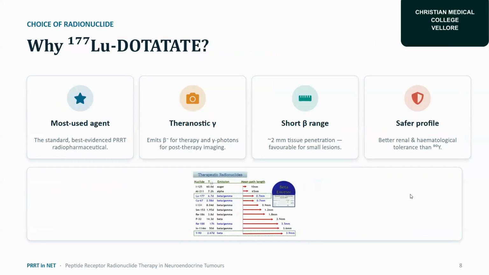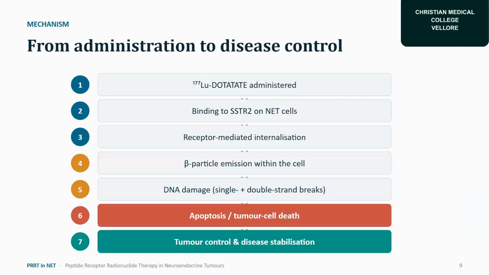So, why lutetium DOTATATE? It is the most commonly used agent, the standard and best-evidence PRRT radiopharmaceutical, since it emits beta minus for therapy and gamma photons for post-therapy imaging, and it has a short beta range and a safer profile. For administration to disease control, lutetium DOTATATE is administered, binding to SSTR2 on the neuroendocrine tumor cell. Then, as I said, internalization, then beta particles are emitted within the cell, causing DNA damage, apoptosis, then tumor control and disease stabilization.